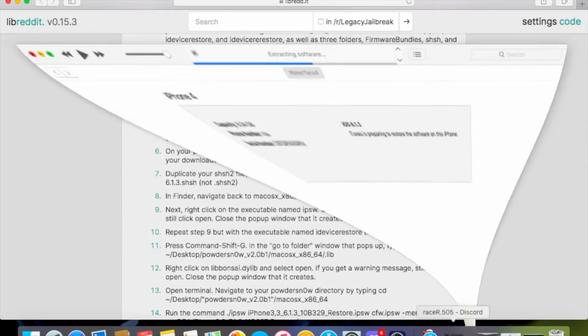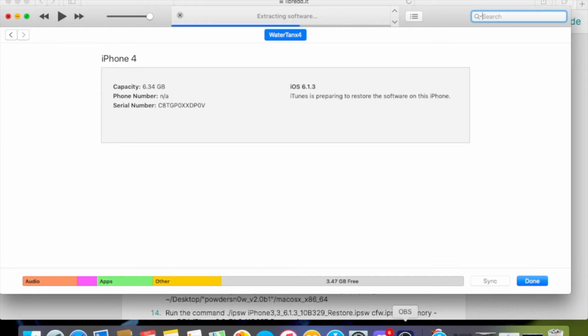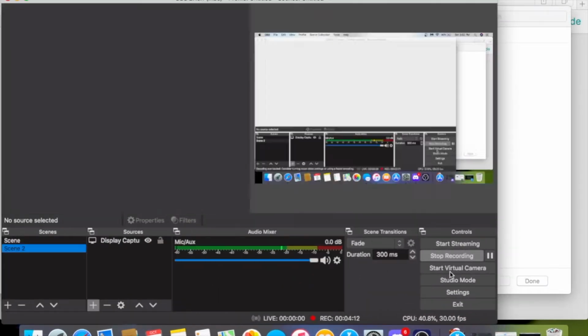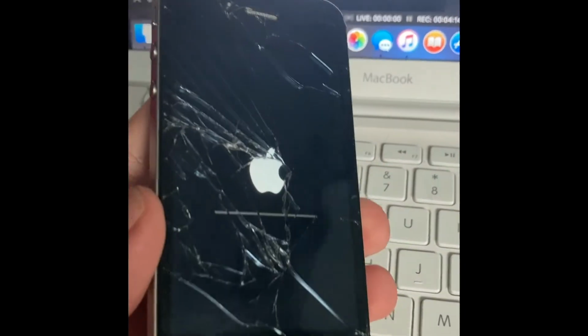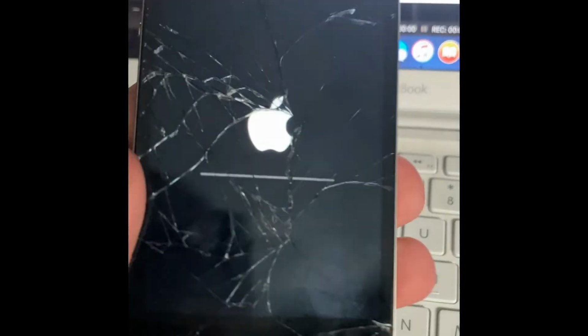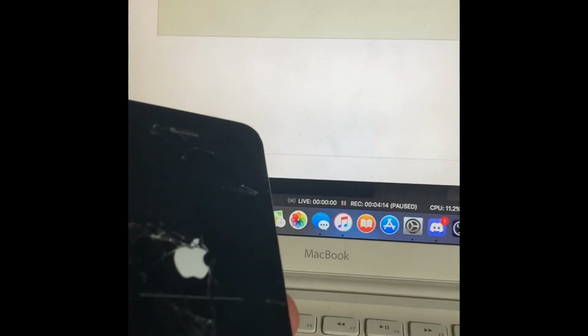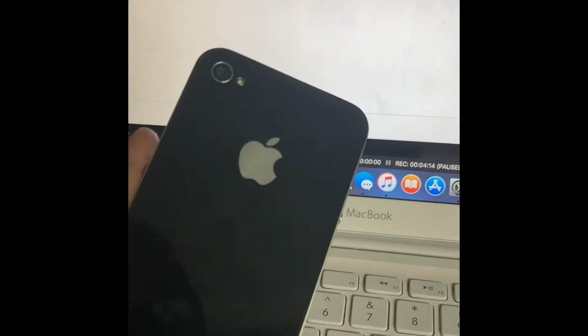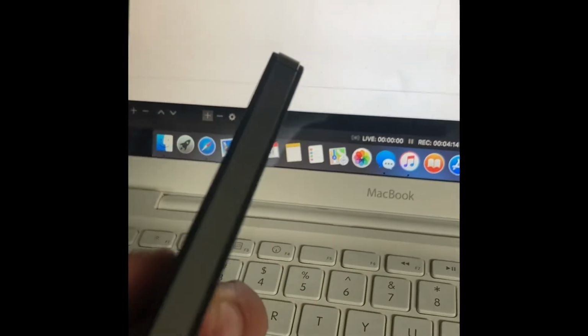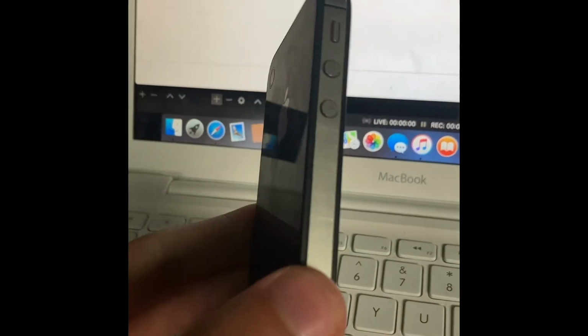We're going to check in on iTunes for a second, and I'll be right back when it's finished. I'm going to use my phone for a few seconds, but you're upgrading to iOS 7.1.2 via iTunes, and this is obviously a CDMA iPhone. As you can see, there's no SIM card.